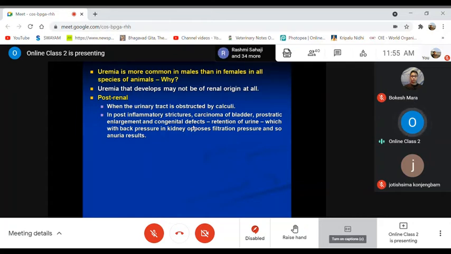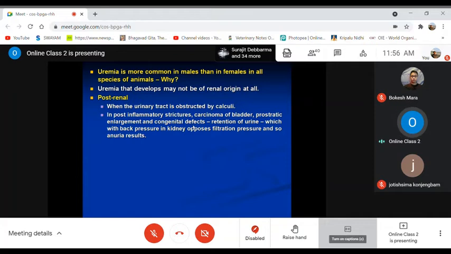The prostate gland is present in males only, not in females. So enlargement, or strictures or carcinoma of the bladder, may compress the urinary tract. This organ, the prostate gland, is not present in females, right? So that may lead to retention or blockage of the urine.